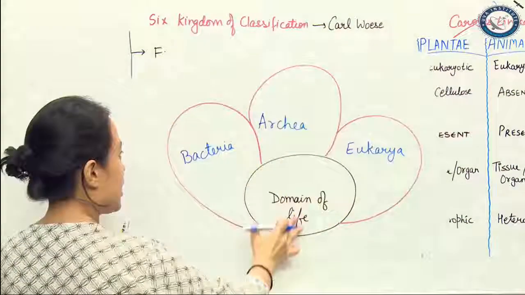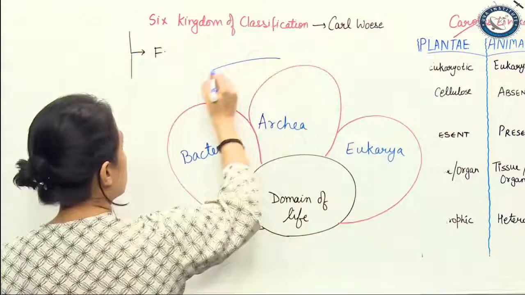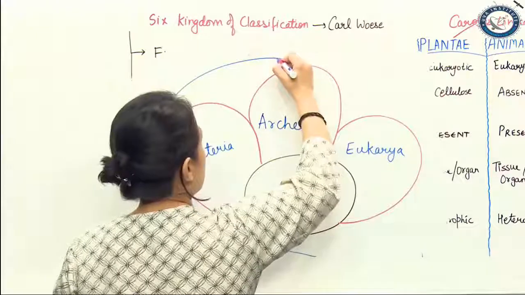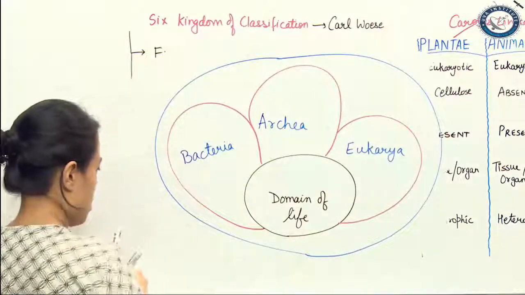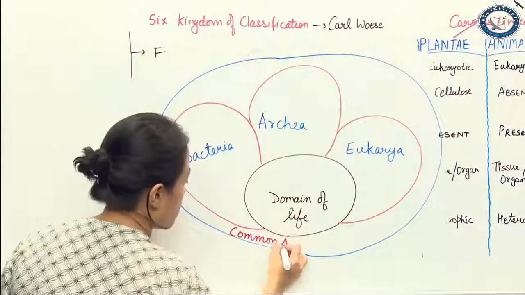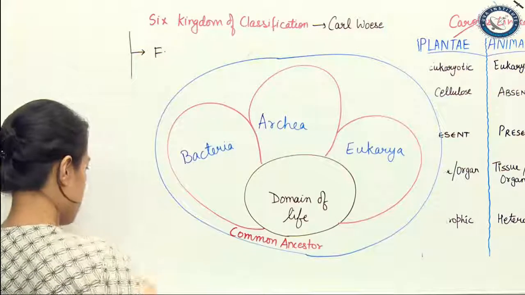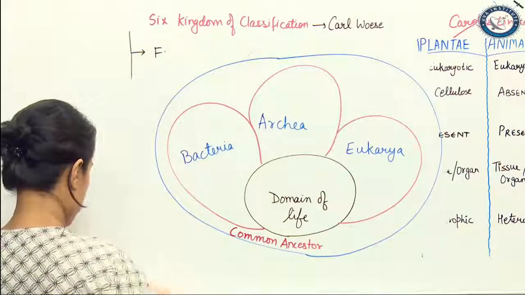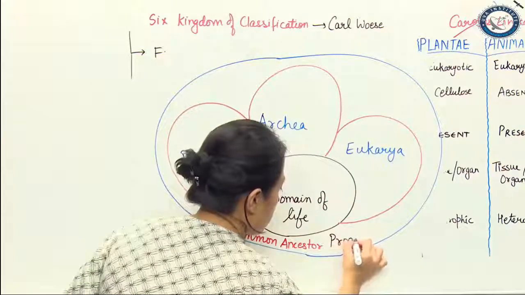And he said that all of them had a common ancestor, and the common ancestor is known as progenote.